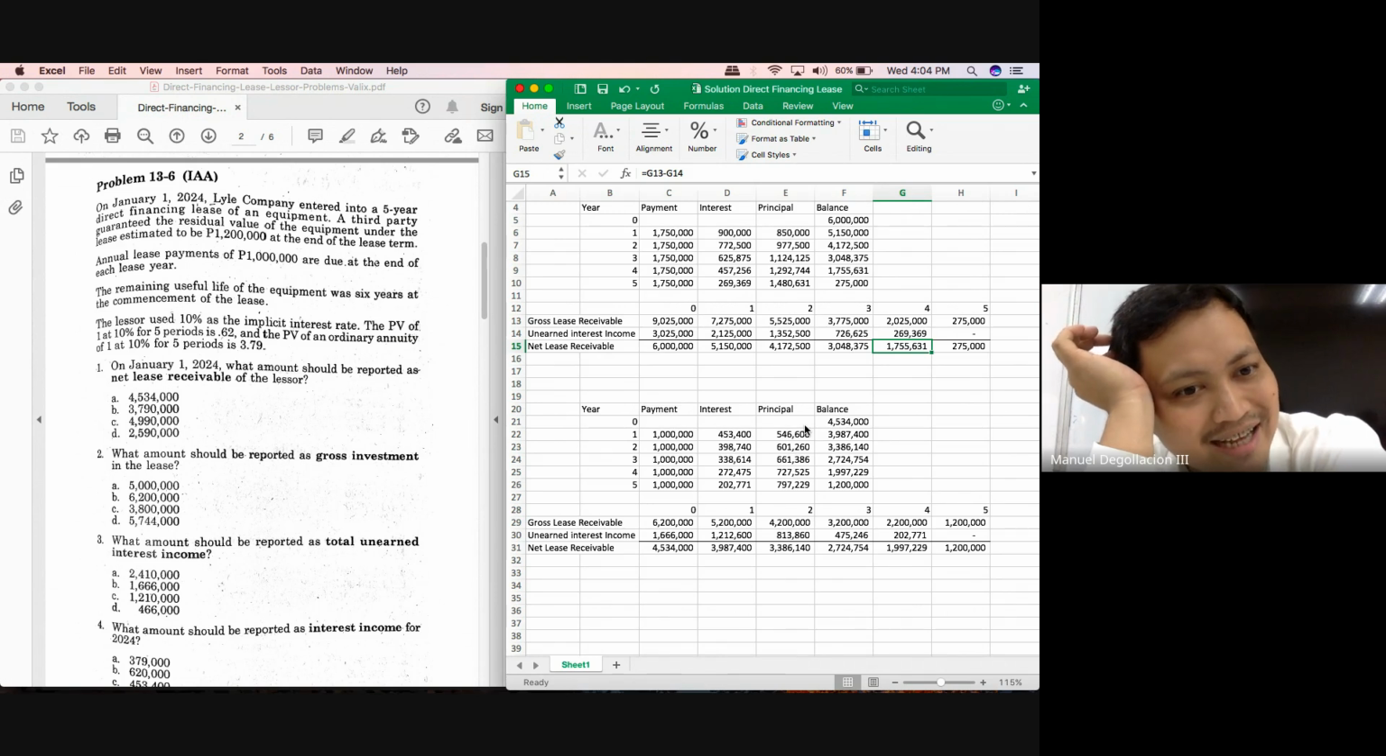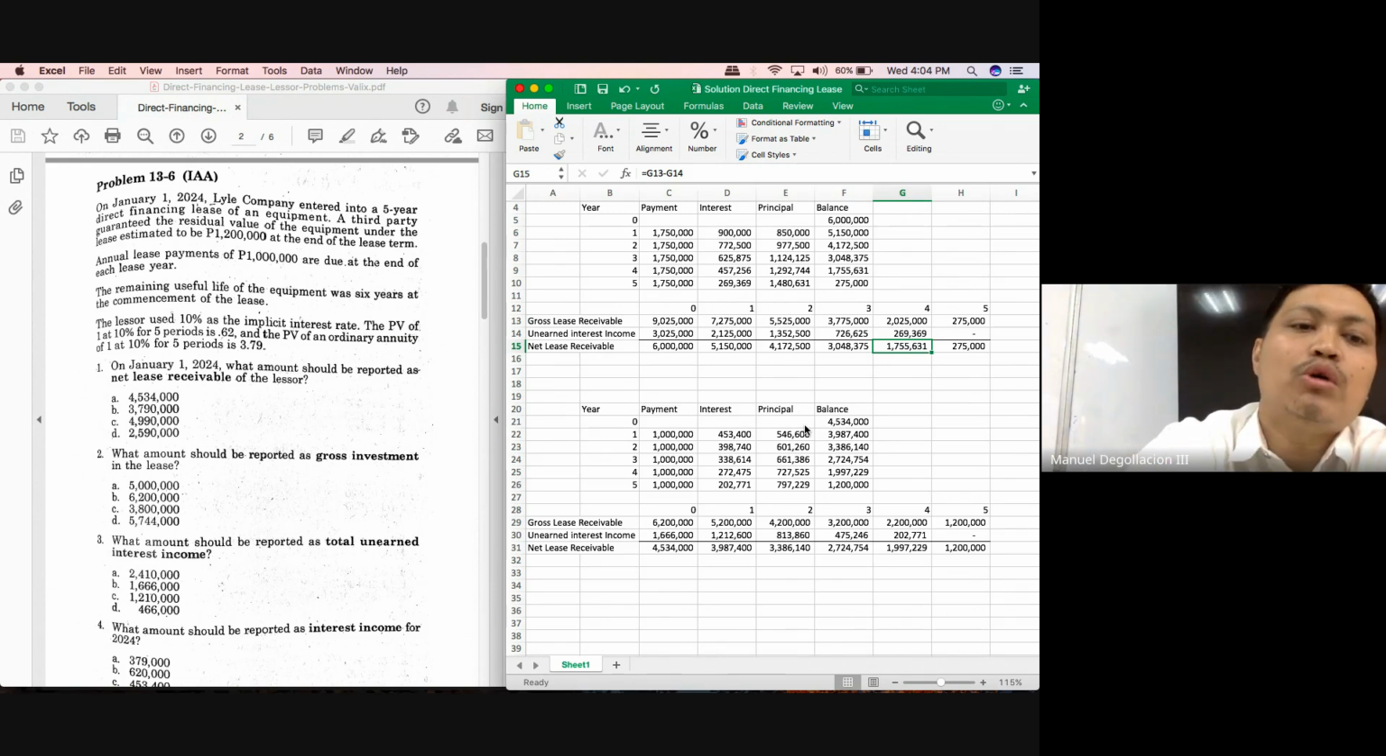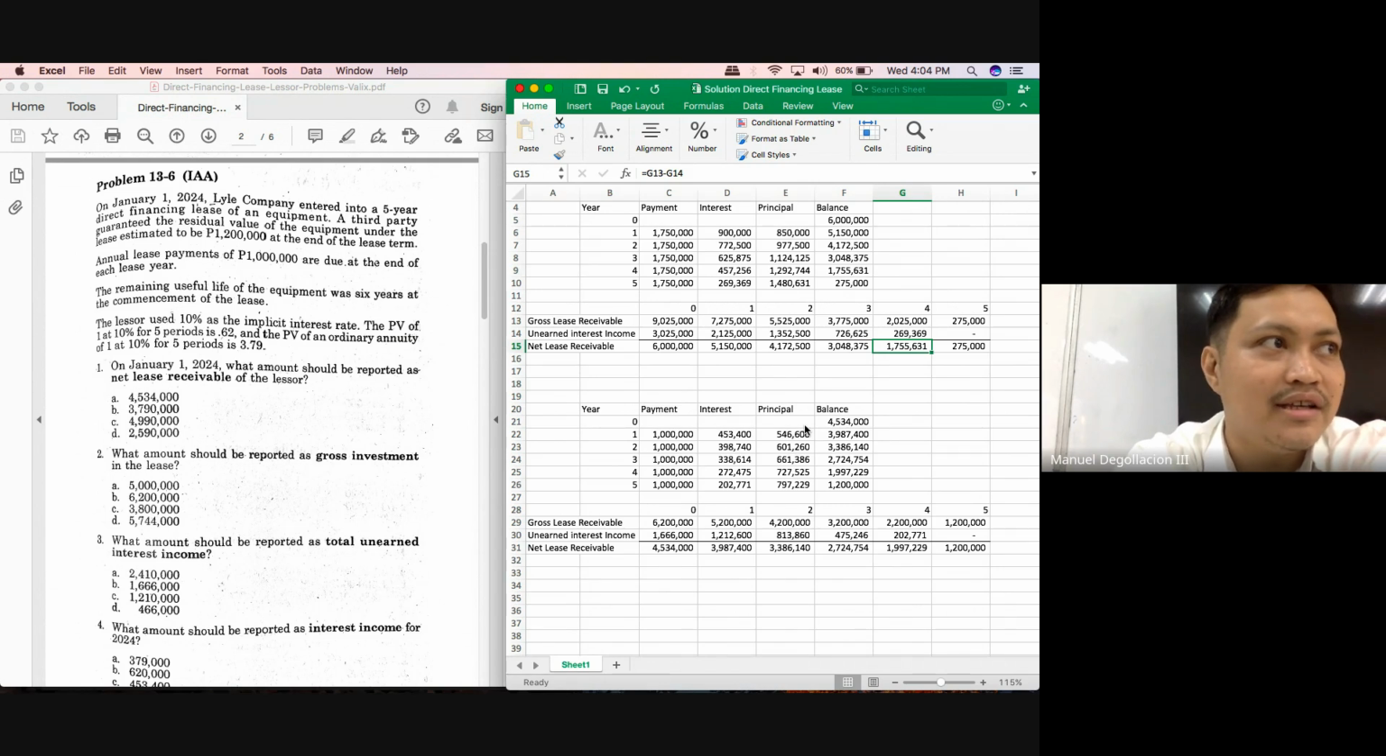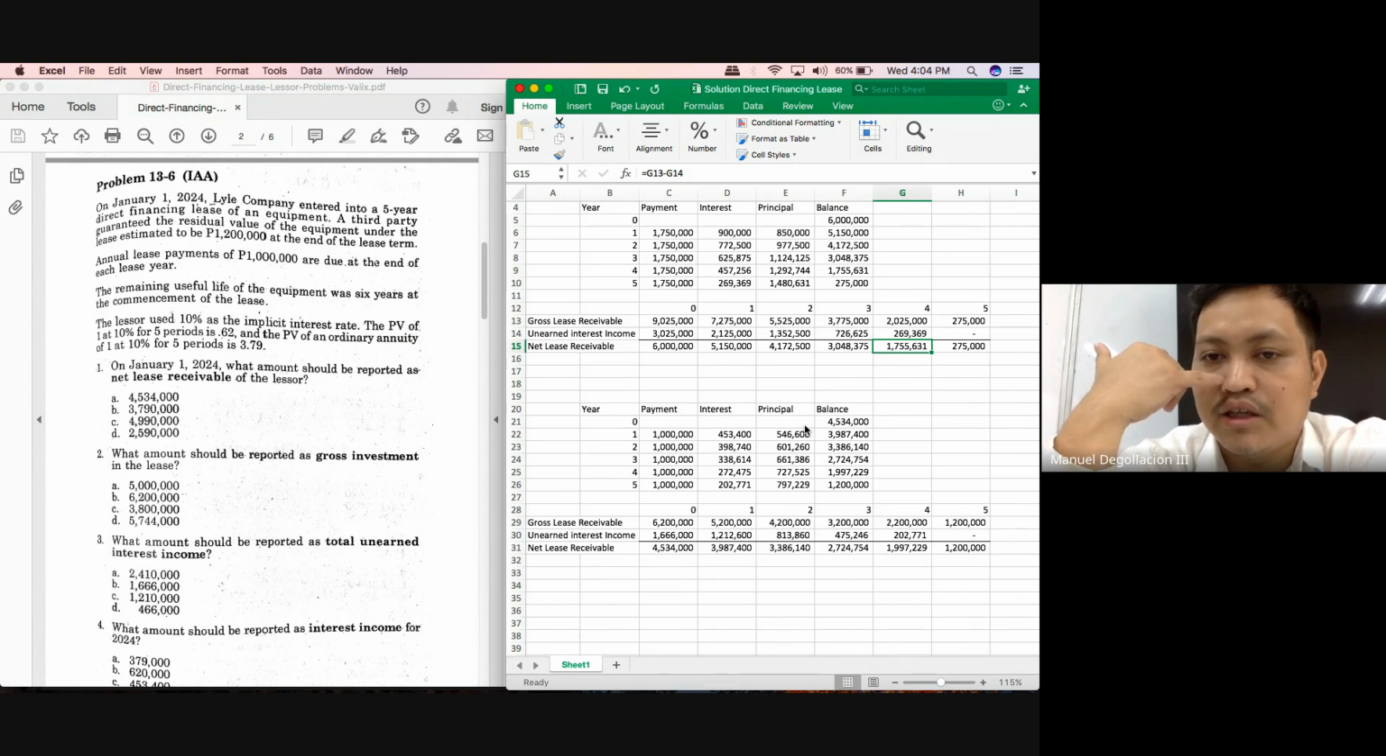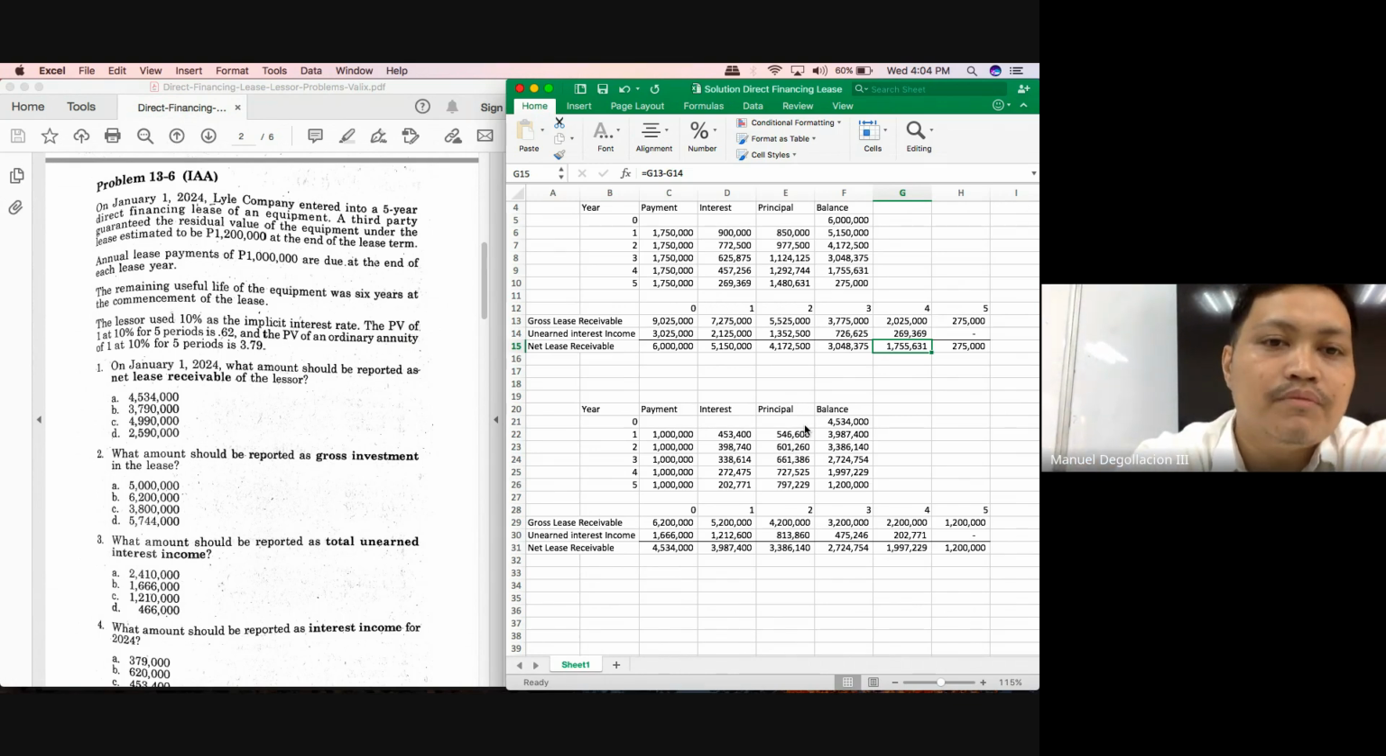The first question, let's answer number 2 first. Question number 2 is how much is the gross investment, or simply how much is your gross receivable? Again, this is all the lease payments plus residual value, whether guaranteed or not.